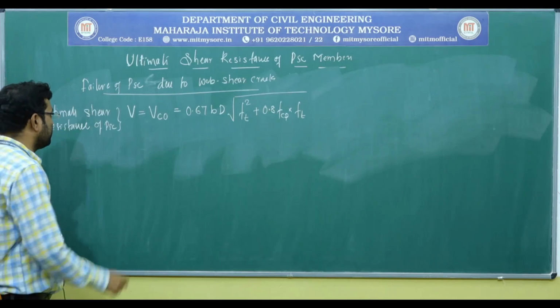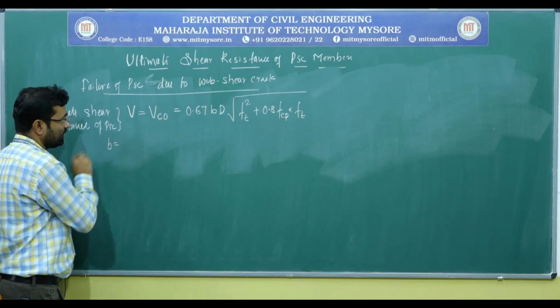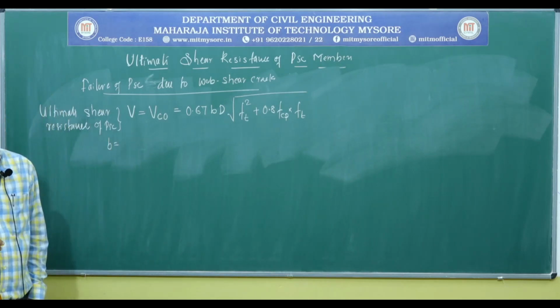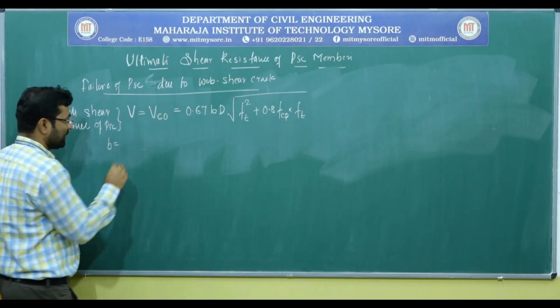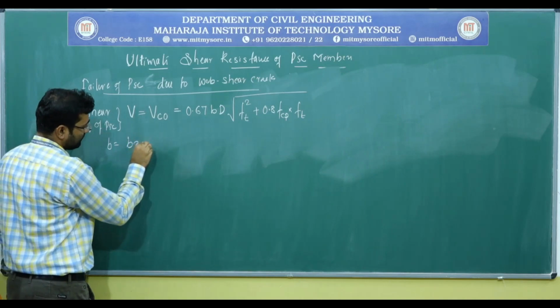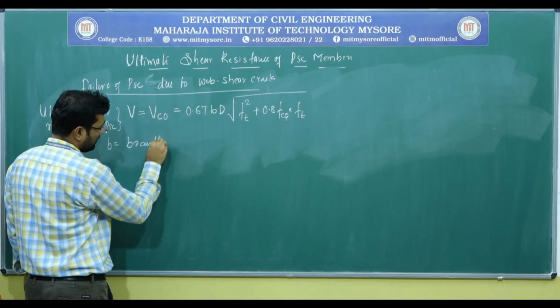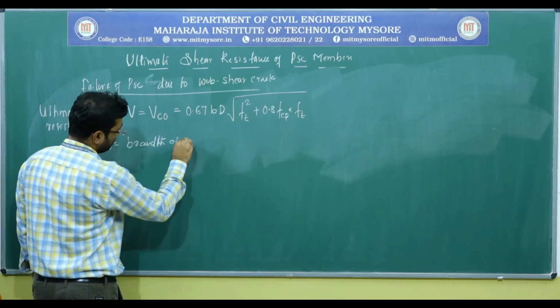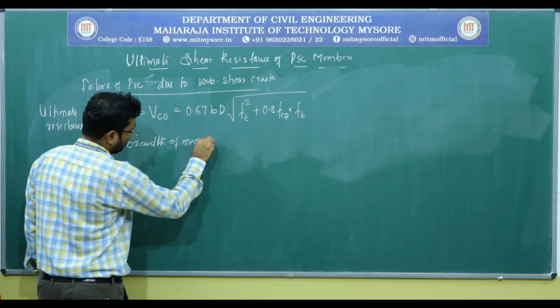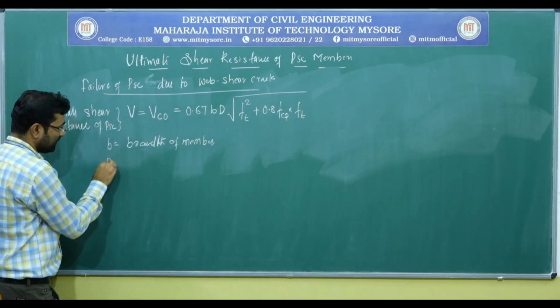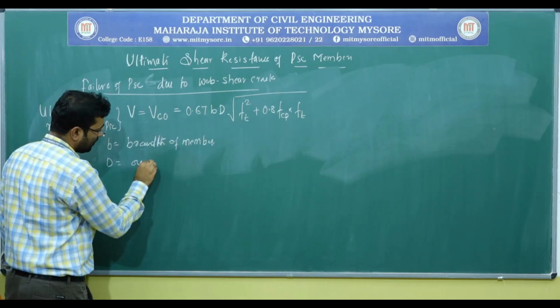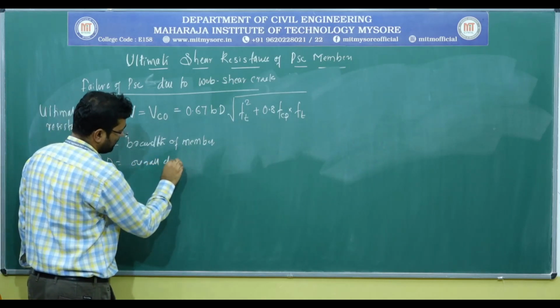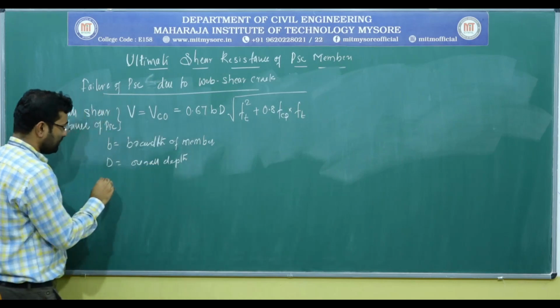Now here, what is b? In this formula, b is the breadth of the member. Then d is the overall depth of the beam.